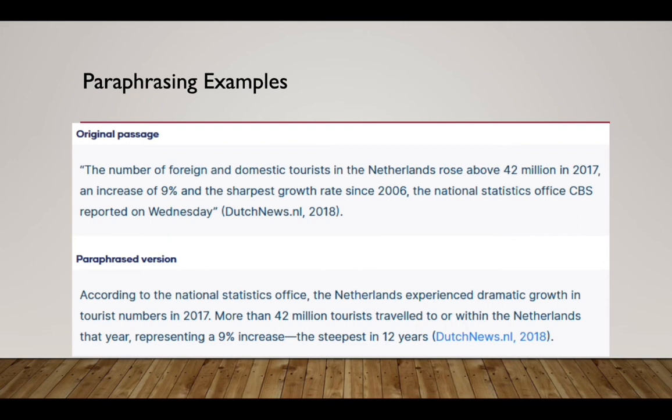In a paraphrased version, this will read as follows. According to the National Statistics Office, the Netherlands experienced dramatic growth in tourist numbers in 2017. More than 42 million tourists traveled to or within the Netherlands that year, representing a 9% increase, the steepest in 12 years. Dutch News 2018. This is an indication of acknowledging the original source where you got the ideas and information in this paraphrased version. And that is also referred to as citation.